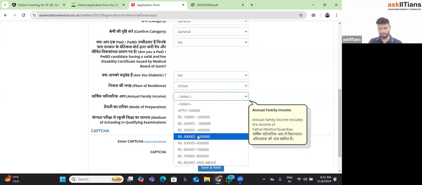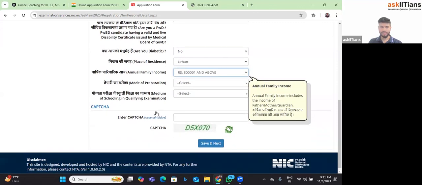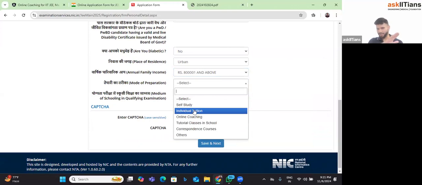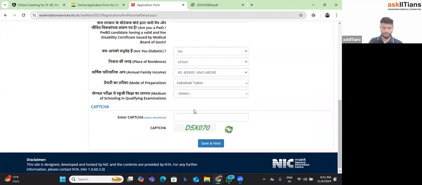Now, family income. I believe it's already 8 lakh and above for everybody, so you can fill that. Mode of preparation again is not problematic. You don't need to worry about it. Self-study you can fill if you want. Nobody is going to check that you are a student of AskIITians, so why would you fill self-study? It is again just for the sake of data: of the students who appeared in the exam, how many were doing coaching, and how many were doing only school? So you can fill anything. I'll go for individual tuitions, right?